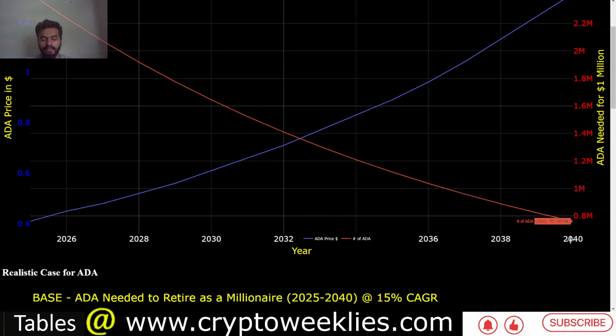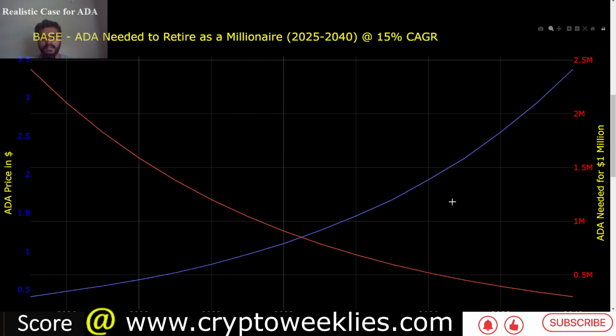760,000 without any staking. In terms of the realistic case, which is 15% growth year over year for ADA, again, some might say it's still very conservative, but this is we are looking 15 years into the future. We don't even know ADA would be a relevant crypto at that point in time. But the key idea is not to say that ADA has to stay relevant for the next 15 years, but if let's say it is one of the top 20 crypto, what its growth rate would be.